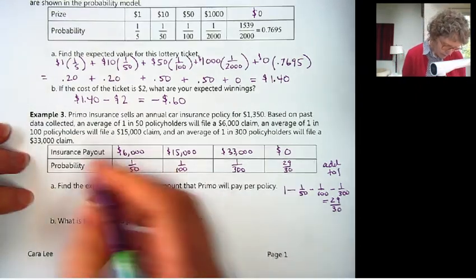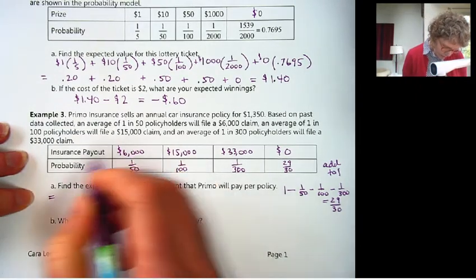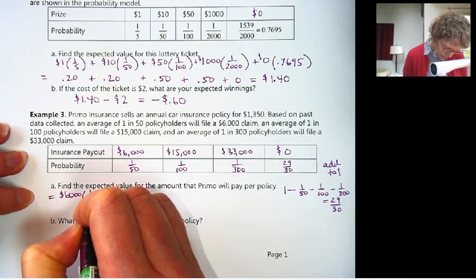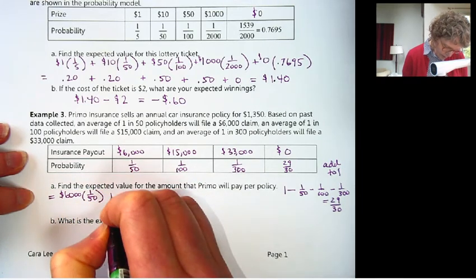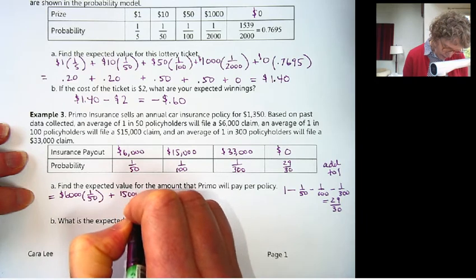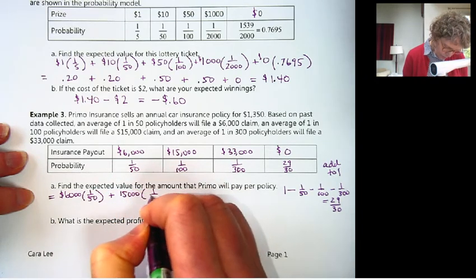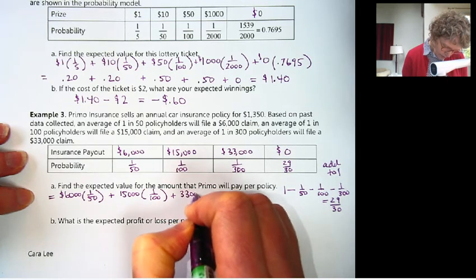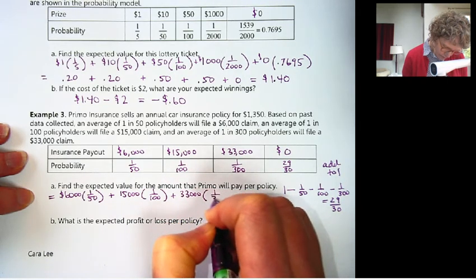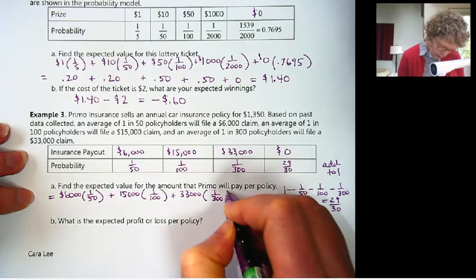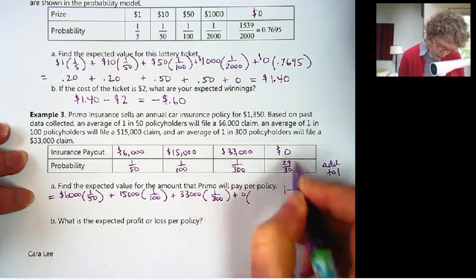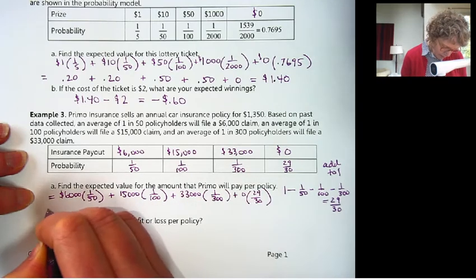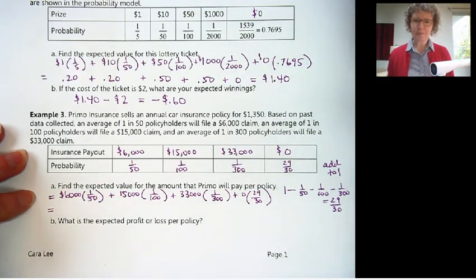Okay, so expected value is going to be 6,000 times 1/50 plus 15,000 times 1/100 plus 33,000 times 1/300 plus 0, and we know this term is going to be 0, but I still don't want to neglect it, so I'll put it on there.